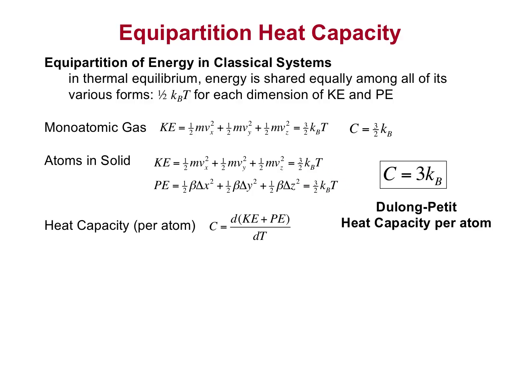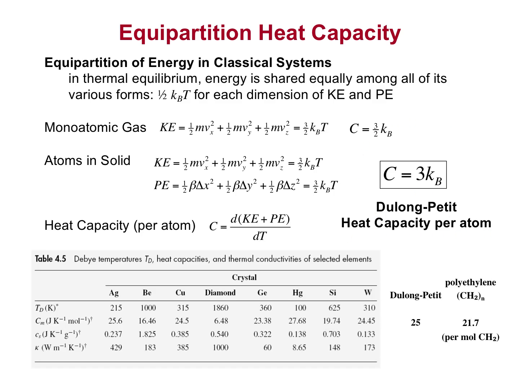In solid materials, where every atom has neighboring bonds that also store thermal energy, we have the heat capacity per atom is 3 kB. This is known as the Dulong-Petit heat capacity. The Dulong-Petit heat capacity of about 25 joules per Kelvin per mole is a very good approximation for many materials.